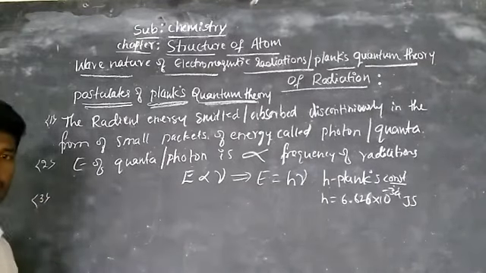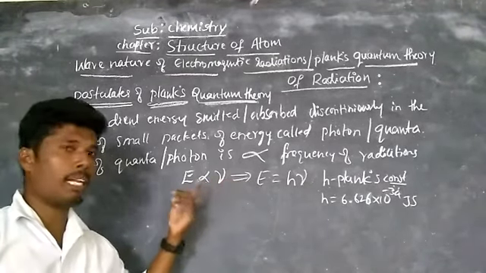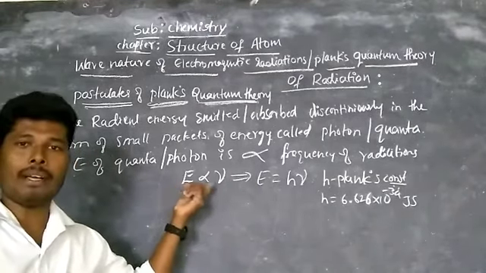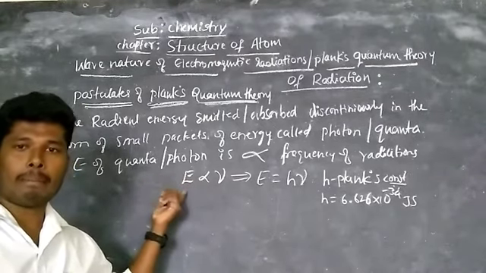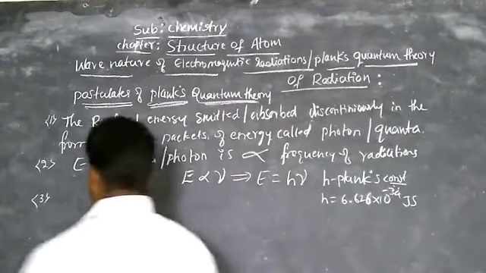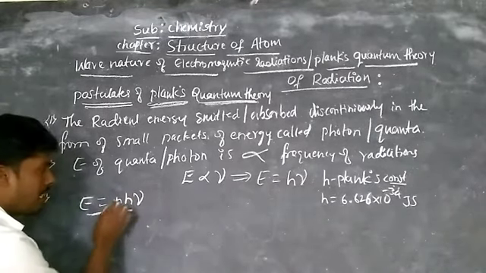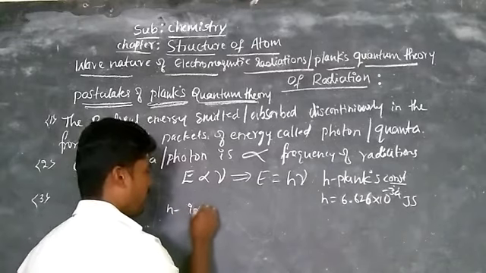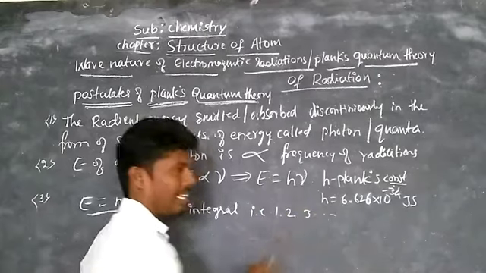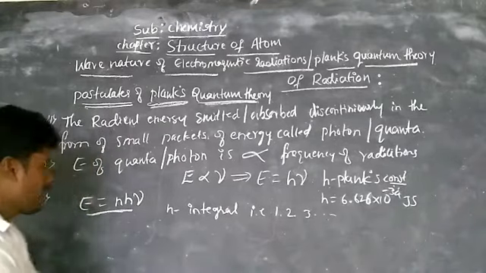And the third one, the energy of a photon is directly proportional to the frequency, and it is an integral multiple or half integral multiple. That is the third postulate. That is, the total amount of energy emitted or absorbed by the metal is directly proportional to an integral multiple of frequency. That is simply written as E is directly proportional to n h nu, where n is an integer: 1, 2, 3, and so on, up to infinity. Okay, these are the three postulates.